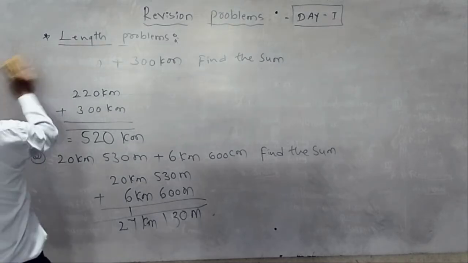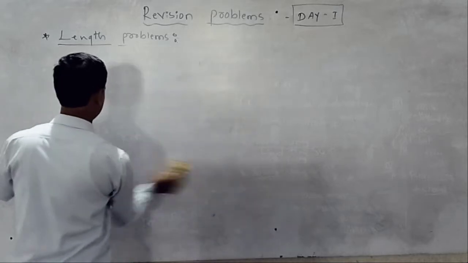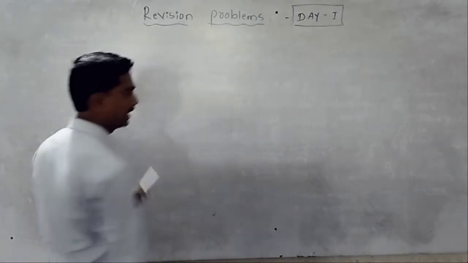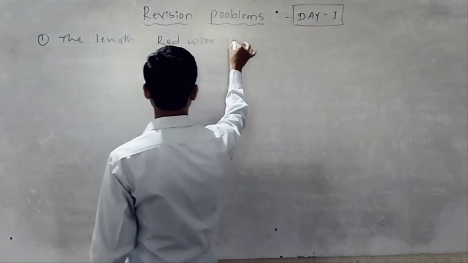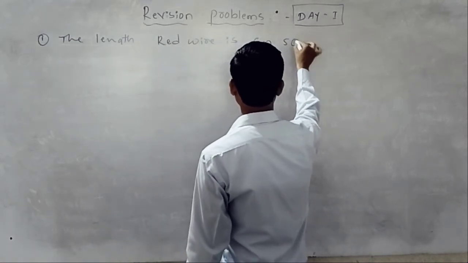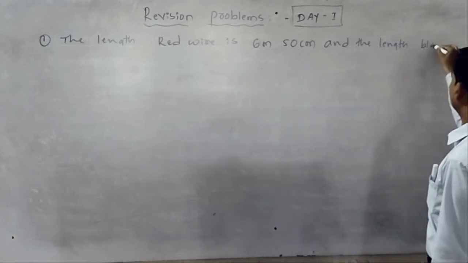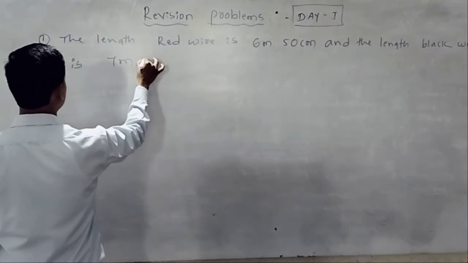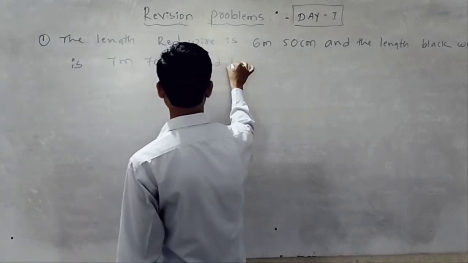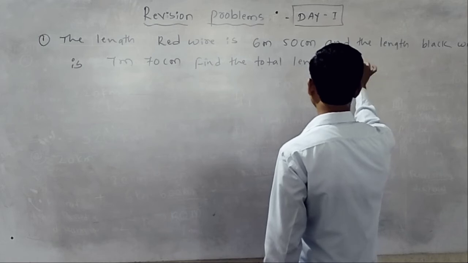Okay, next problem we are going to discuss. The length of the red wire is 6 meters 50 centimeters, and the length of the black wire is 7 meters 70 centimeters. Find the total length of both wires.